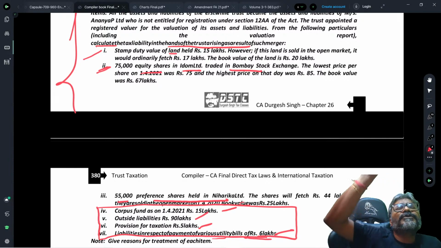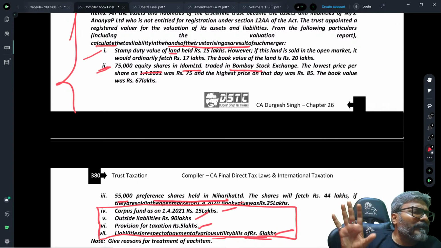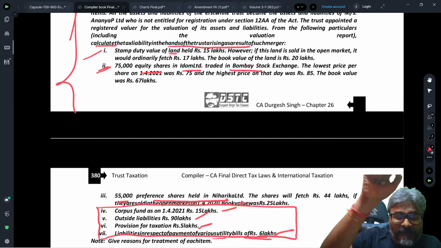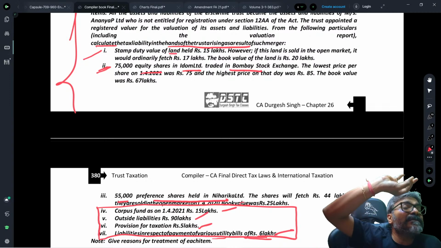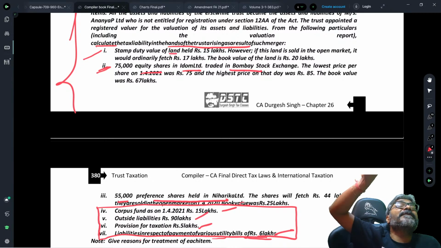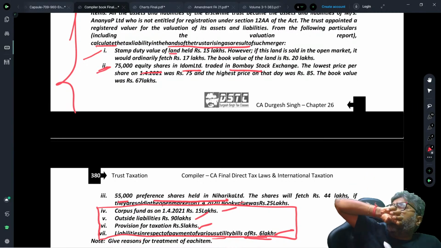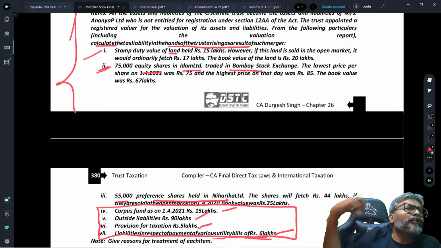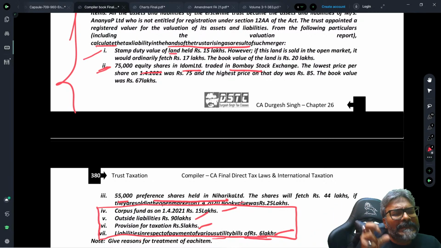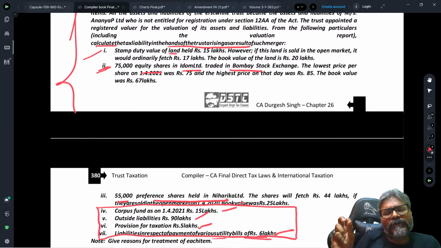Here, the question is not about the balance sheet. They have not given you the balance sheet, they have given you an extract of the balance sheet. When an extract of the balance sheet is given to you, you will only choose whatever is required as far as the format of accredited income is concerned. So, as I told you, as far as the liability is concerned, what we have to choose, students, is only the outside liability.